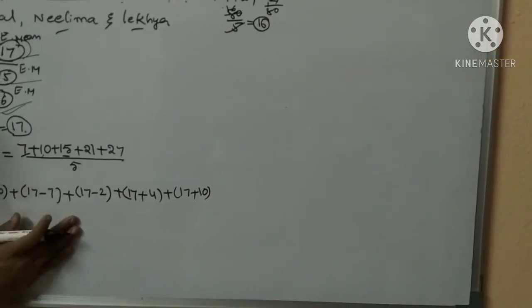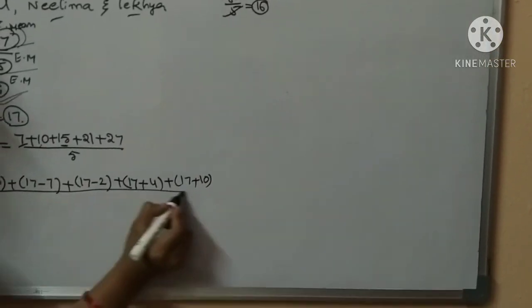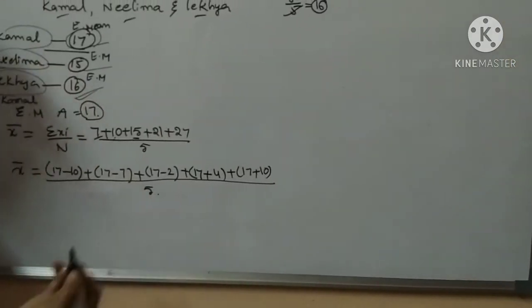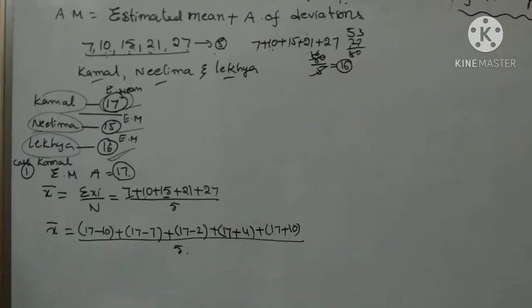Did you understand, children? The number of observations is 5.